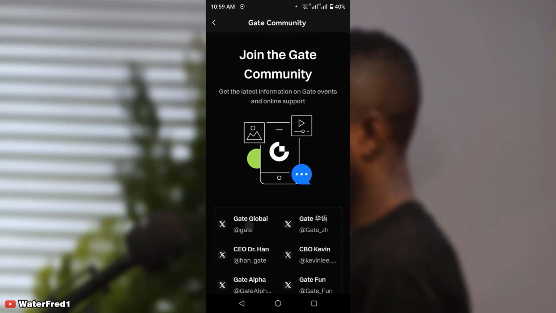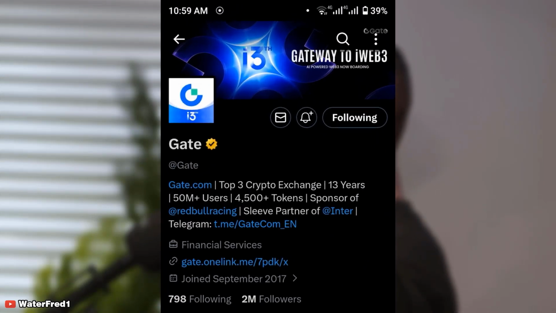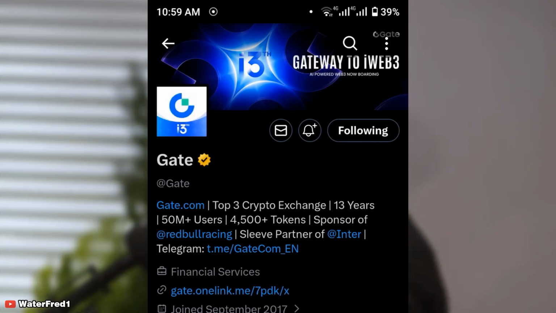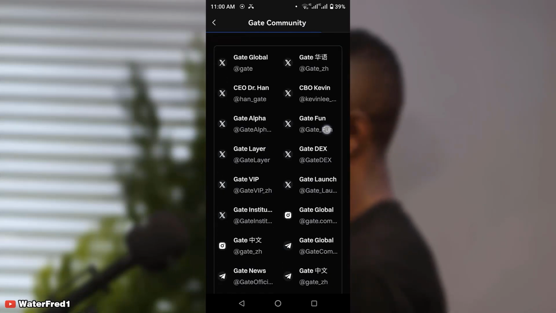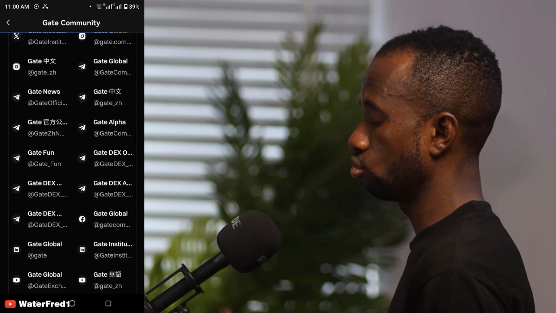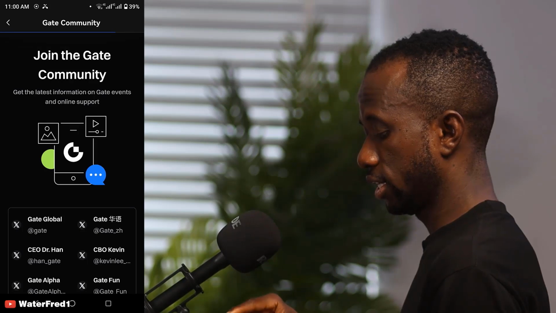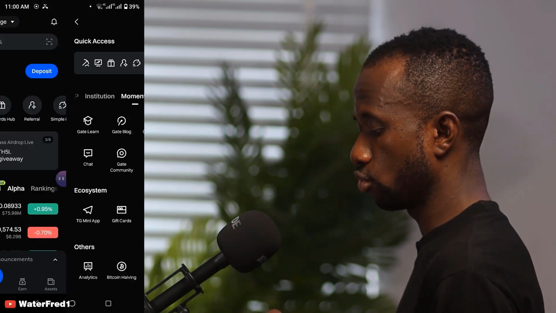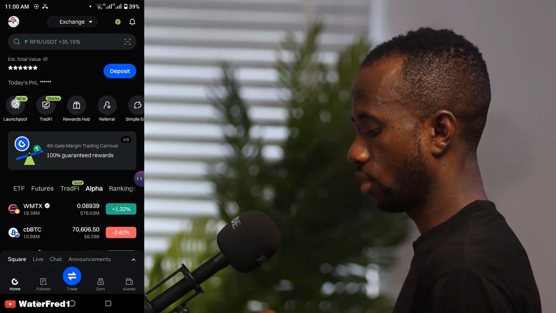Now let's say for instance I click on the first one. It's going to ask me to open via X. I click on it and you'll be brought to the social media handle of Gate on X, and you can follow them right here. By joining these communities, not just on X but also on Telegram, you get quick access to information on trading competitions, airdrops, and even Launchpool. You can also get to see Launchpool from right here. It's new and it's one of the newest options on Gate.